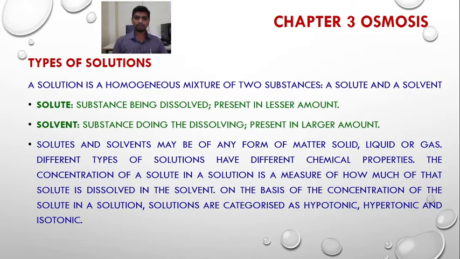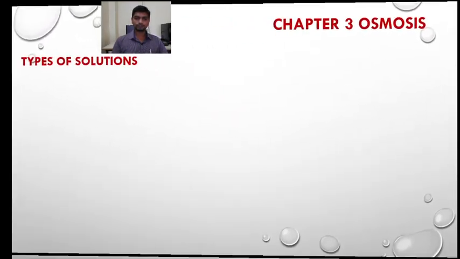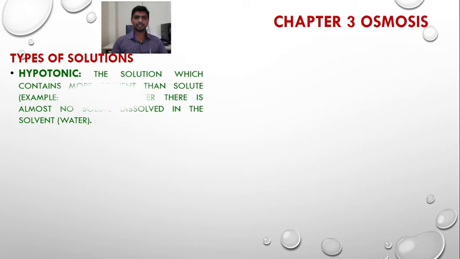So here one by one we are going to study the types of solutions. The first type is the hypotonic solution. The hypotonic solution is the solution which contains more solvent than solute. Hypo means below, a low concentrated solution.